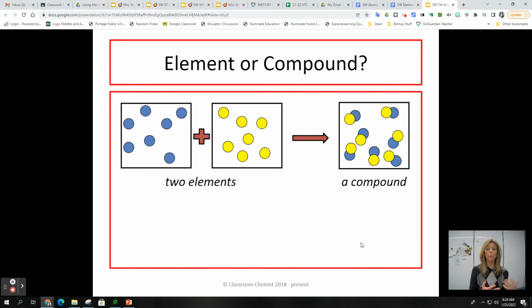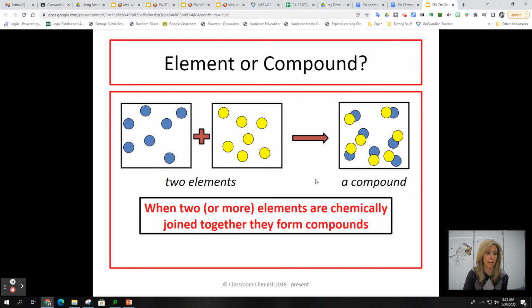All right, here we have two elements. We have an element with blue circles, another element with yellow circles, but when we chemically combine those, we can form a compound. When we say chemically combined, we mean when they're touching like this. That means they are bonded together, and it's a very tight bond that cannot be easily separated. So when two or more elements are chemically joined together, they form compounds.